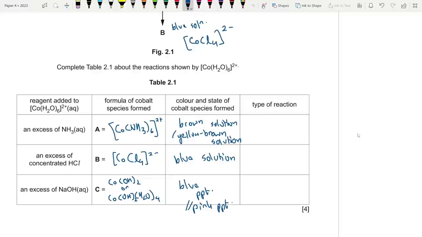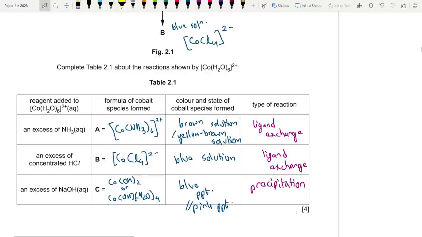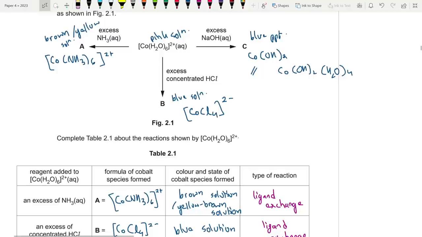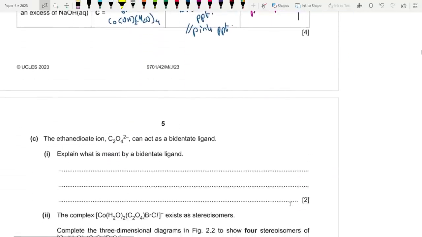Okay, now what are the types of reactions, right? So firstly, this is simply a ligand exchange, because one ligand took the position of the other. Similarly here, this is also ligand exchange. Chloride took the position of H2O, but on the other hand, excess of NaOH, this is a precipitation reaction. The ligand no longer exists, and we have a solid precipitate now. Okay, moving on to the next one.